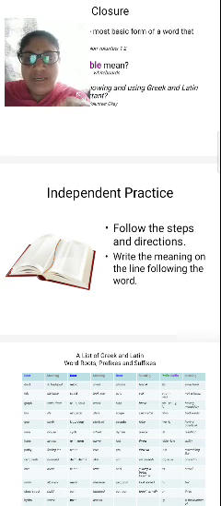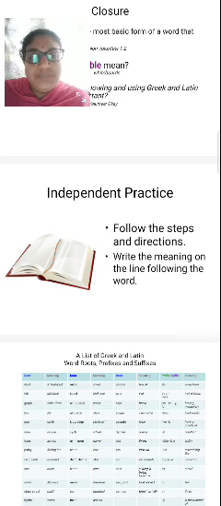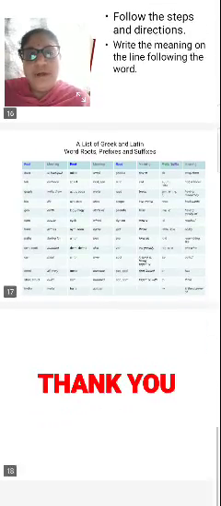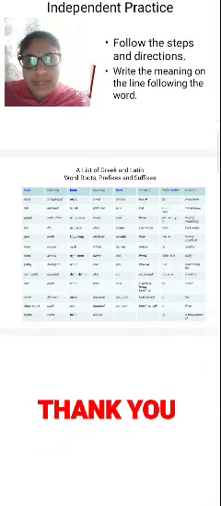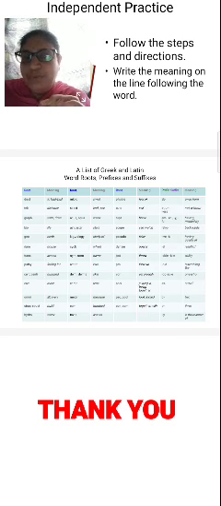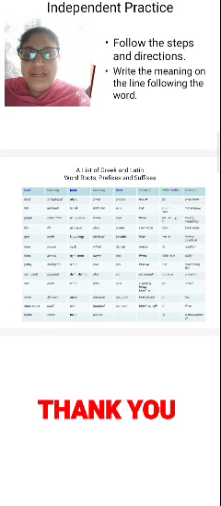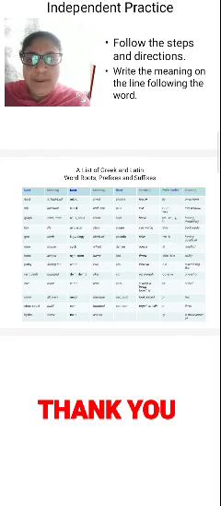So how to practice the roots here? You do it yourself. Follow the steps and directions. Write the meaning on the line following the word. I have made a table for you for understanding the meaning, root, suffixes and prefixes, a list of Greek and Latin word roots, prefixes and suffixes.